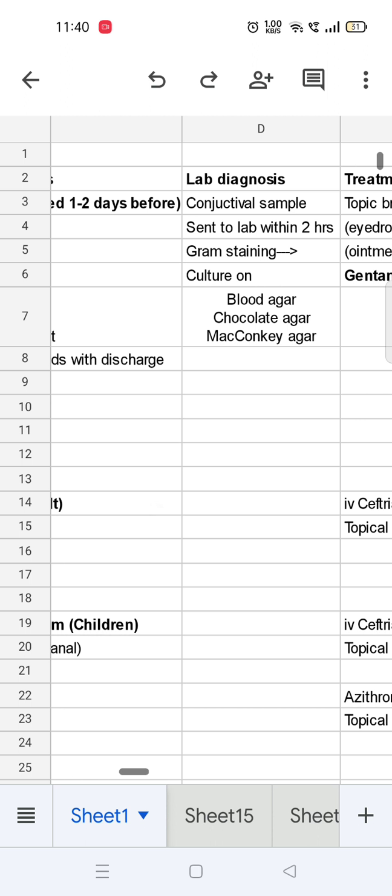Next we come to lab diagnosis. We will take the conjunctival sample. We will send it to the laboratory within 2 hours. We will do gram staining and then we will do its culture on blood agar, chocolate agar and MacConkey agar.